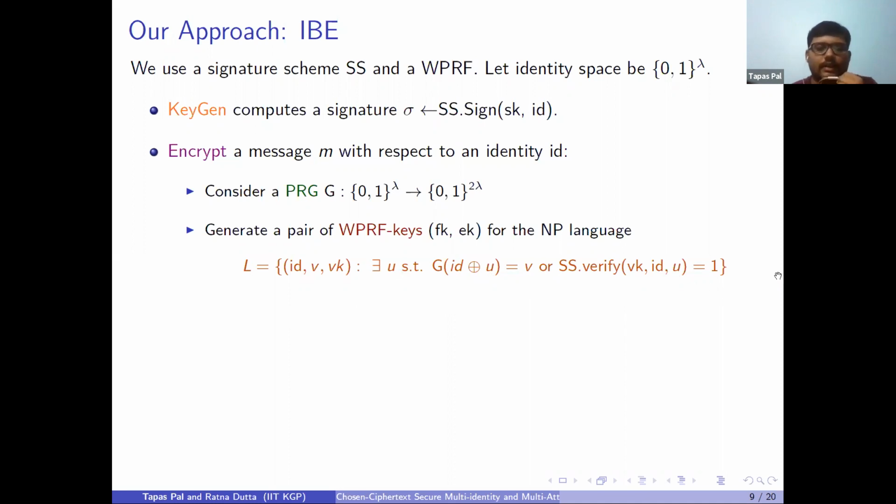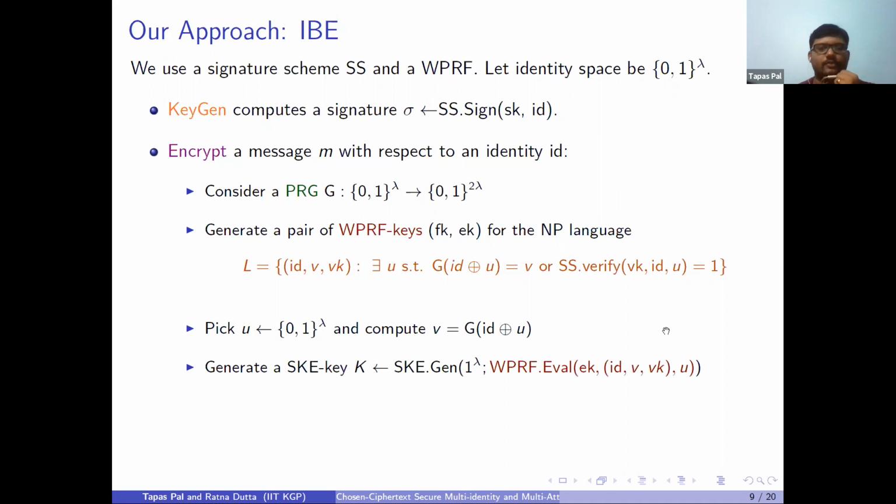So therefore, in encryption, we'll pick a random U from {0,1}^lambda, and we'll be generating one valid statement, like V equal to G of ID XOR U. So therefore, we have a valid statement like (ID, VVK), and the corresponding witness is U.